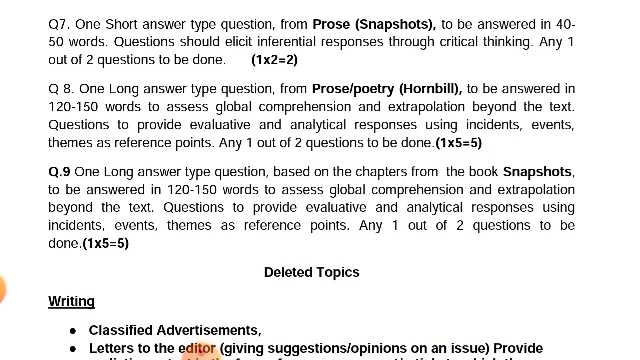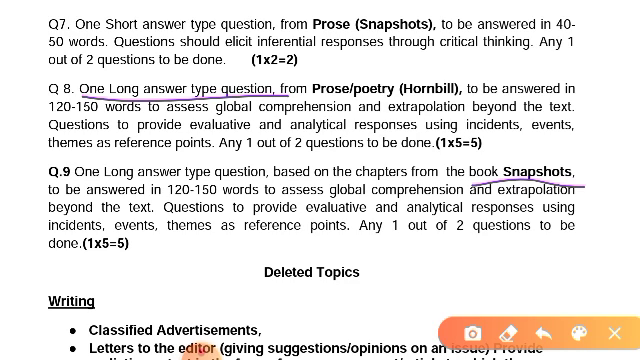Next one is the long answer type question based on a chapter from the book Snapshot. This means one long answer type question is asked from the prose or poetry of the Hornbill book, and one from the Snapshot book. The question should provide evaluative and analytic responses using incidents, events, themes as reference points, and any 1 out of 2 questions should be attempted, and that carries 5 marks.